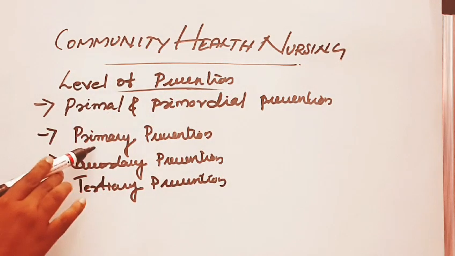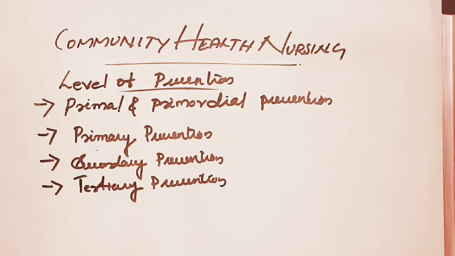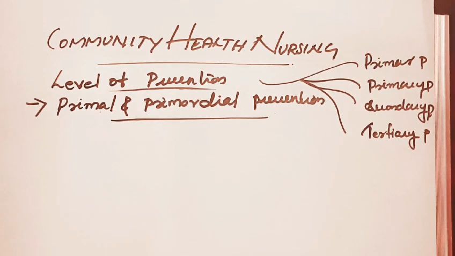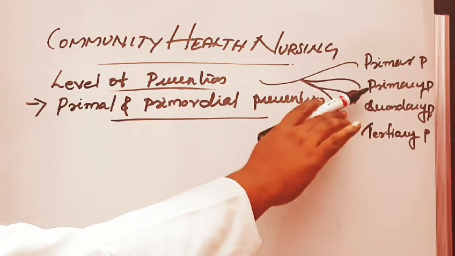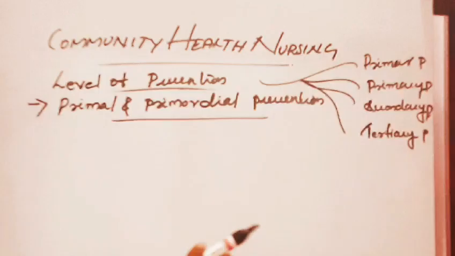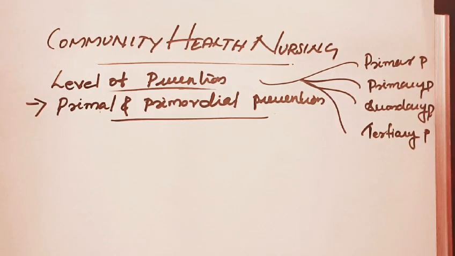Okay, see, levels of prevention. First one, primordial prevention. Second one, primary prevention. Third one, secondary prevention. And fourth one, tertiary prevention. First we will move to primordial prevention. Now we will discuss primordial prevention.